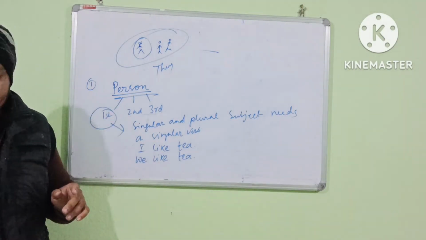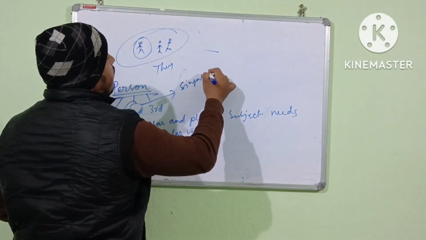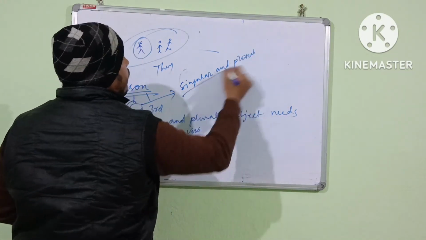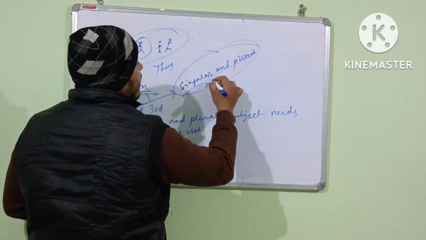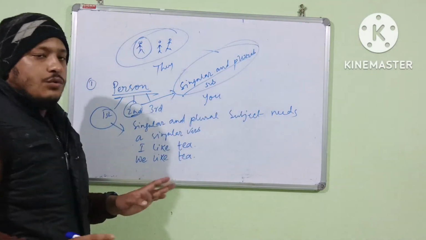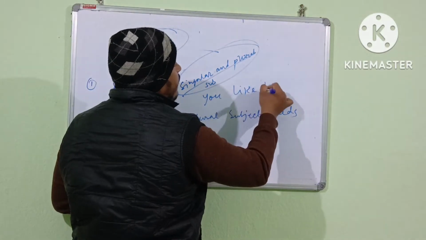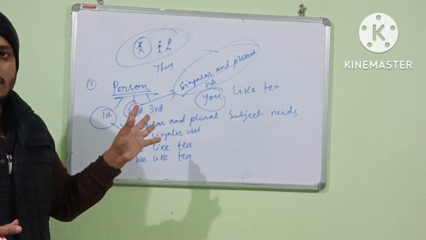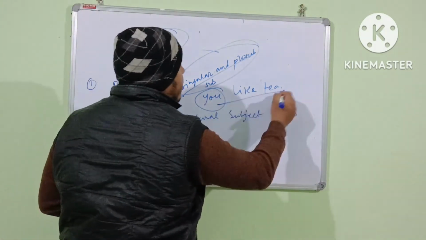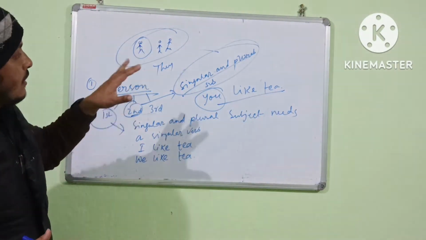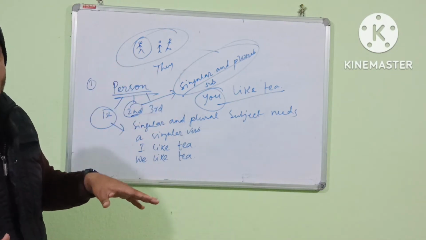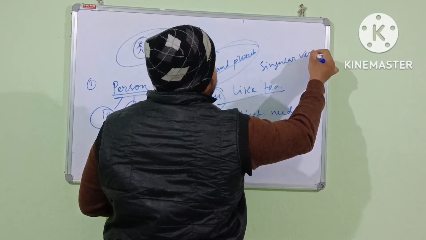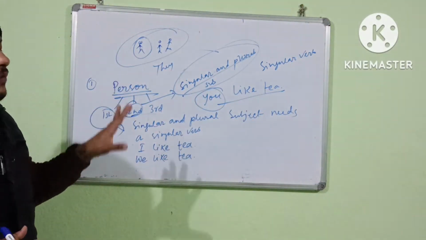Now in the case of second person singular and plural, both, you know, ये singular plural subject जो होता है इसका क्या होता है, you ही होता है. You, then you like tea. You like tea. Then it is the singular and plural both form. You जानते ही हो, तो क्या होगा, you like tea. यहाँ पे जो देख पा रहे हो, so singular and plural form of the subject needs singular verb. Understand? यहाँ पे भी singular verb होता है.